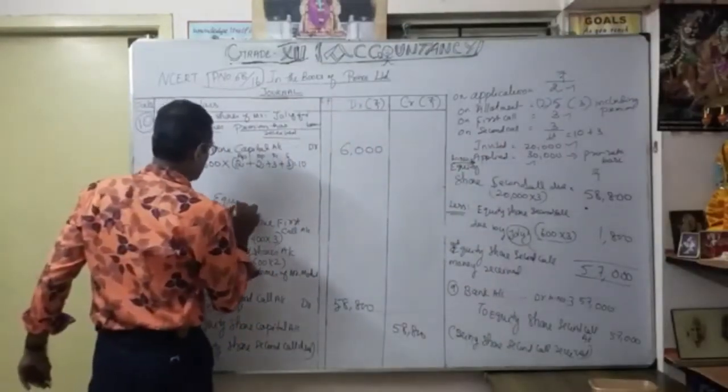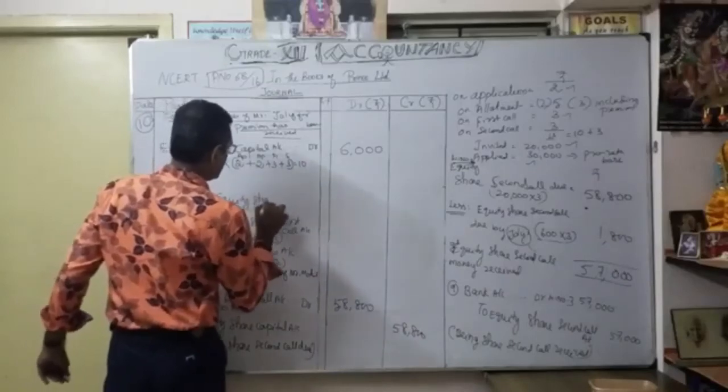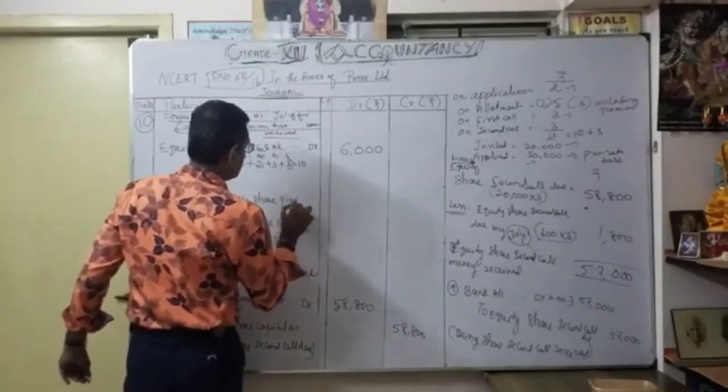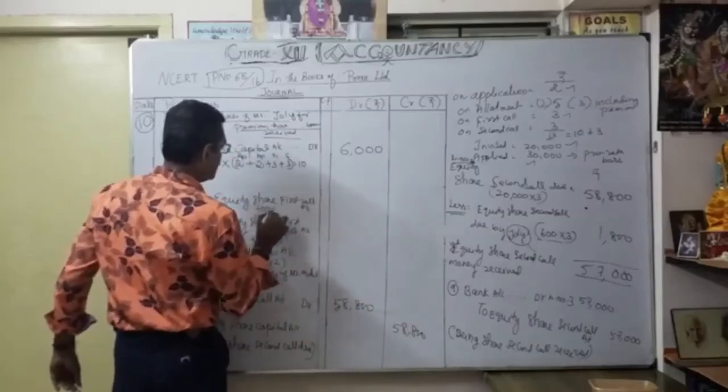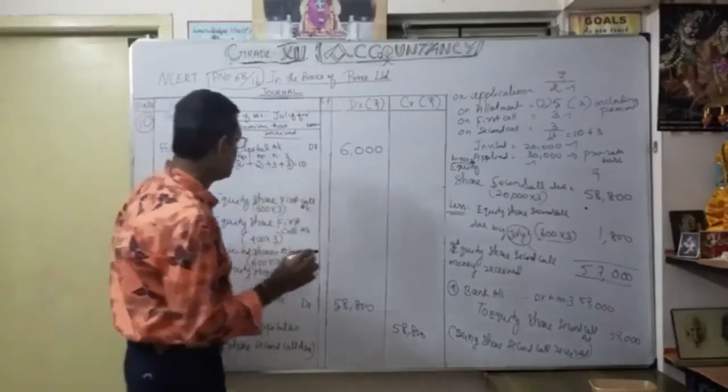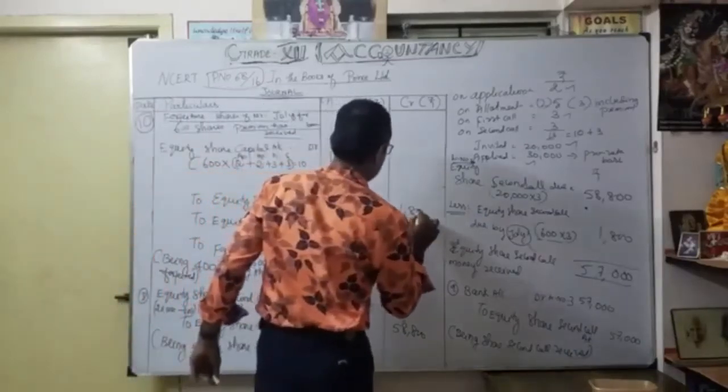Now what is the entry? Equity share first call account. How much is default? 600 into 3 only, so 1800. Okay, 1800.